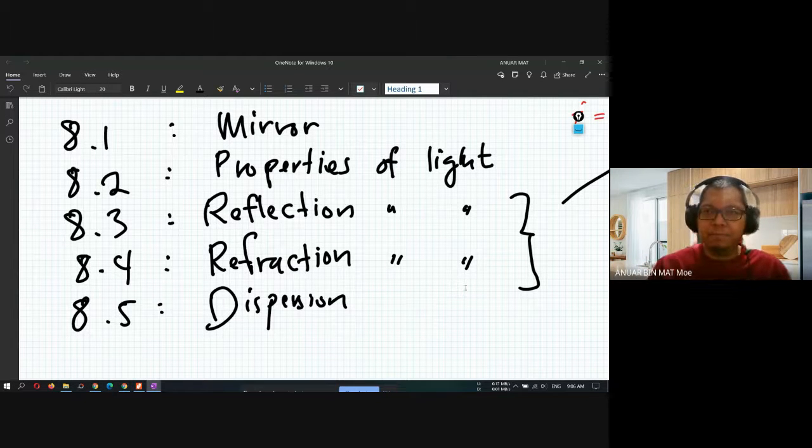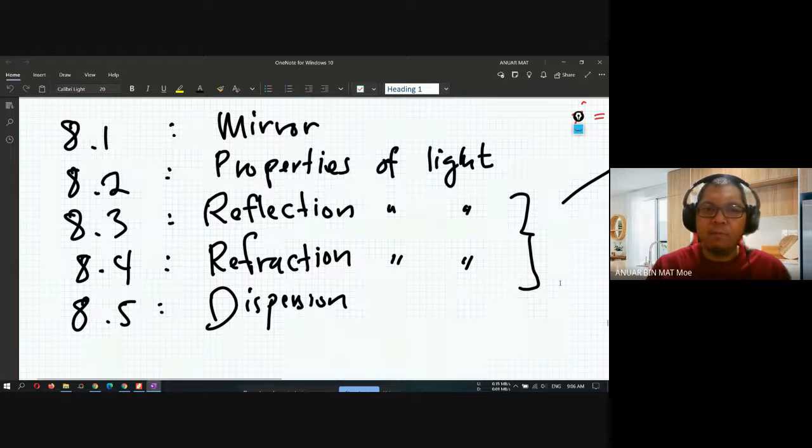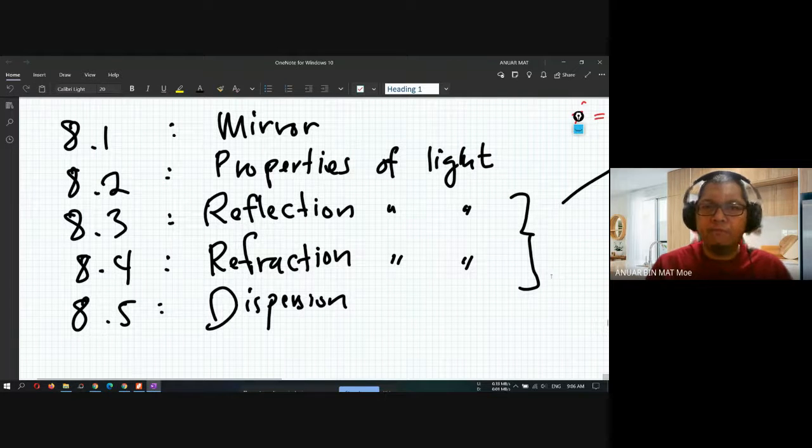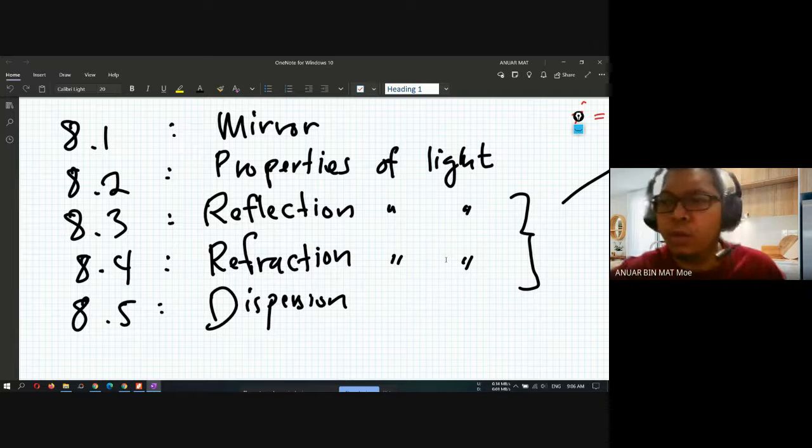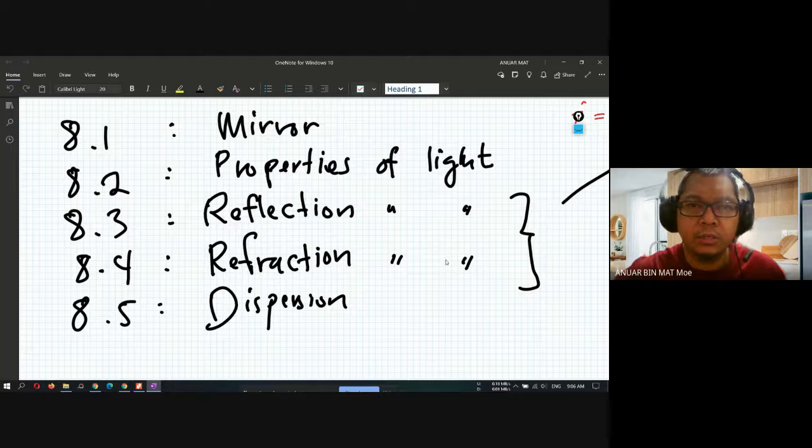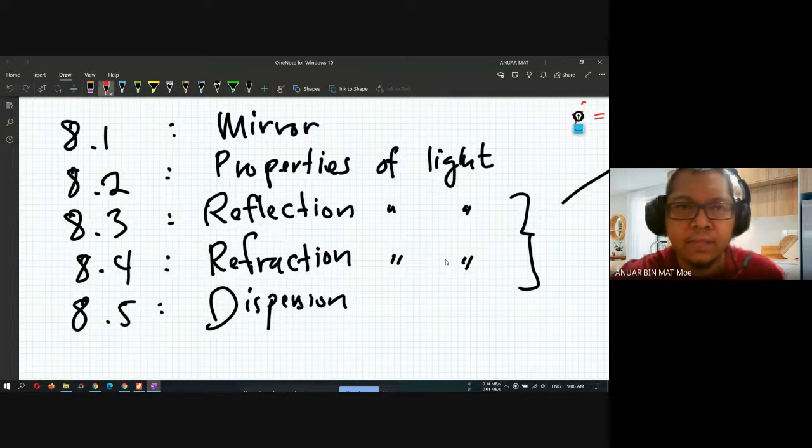There are two image types, virtual image and actual image. So what is the image formed on the mirror? Virtual. Okay, very good. Image formed on the mirror is a virtual image.